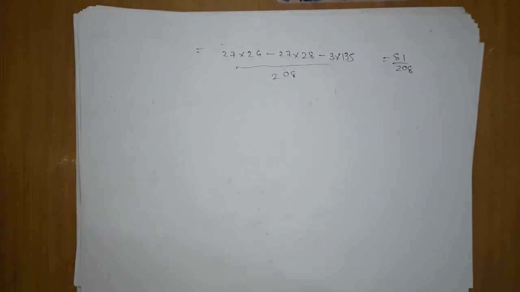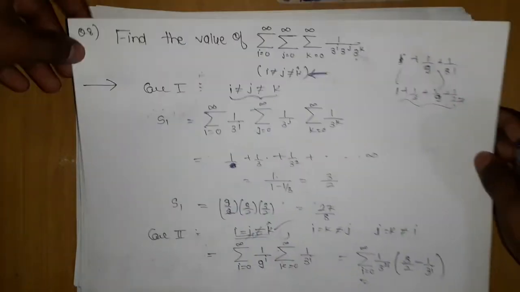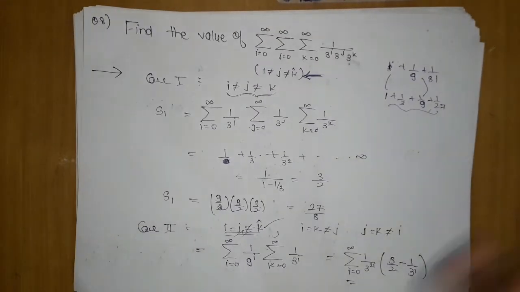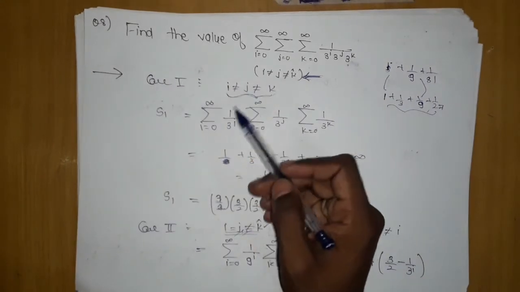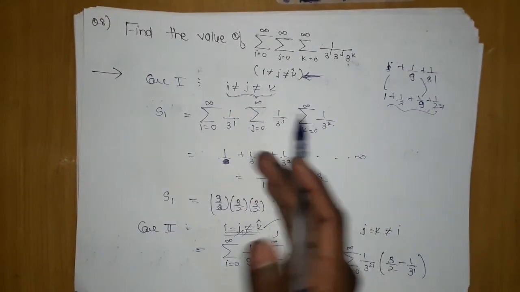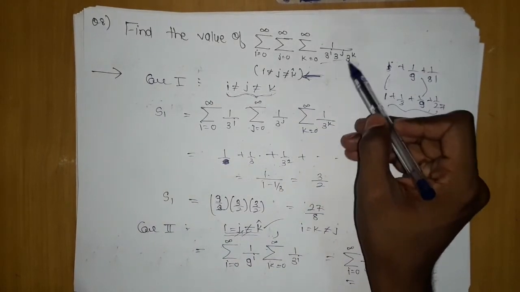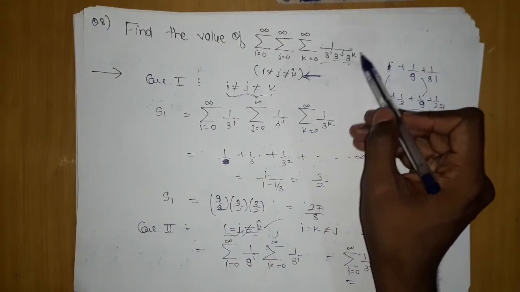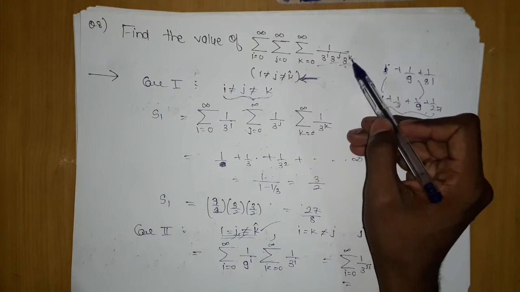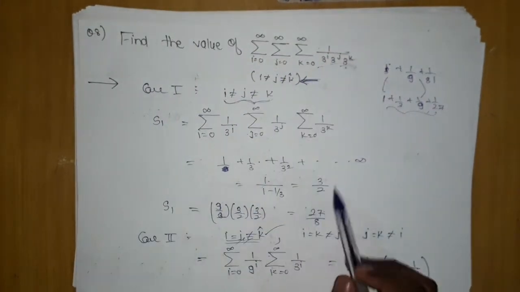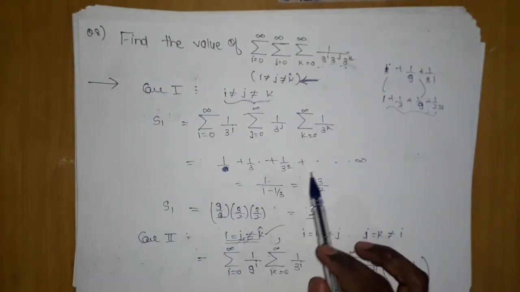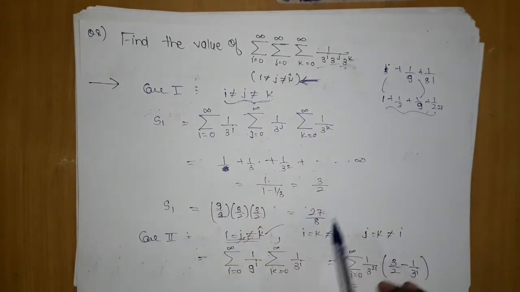So this is our answer. Let me explain what happened. In such questions we take cases. The first case was if all are unequal. In this, we move the indices into sigmas as per their subscripts, find the value of one sigma, and it will be similar for the others, and we got this.